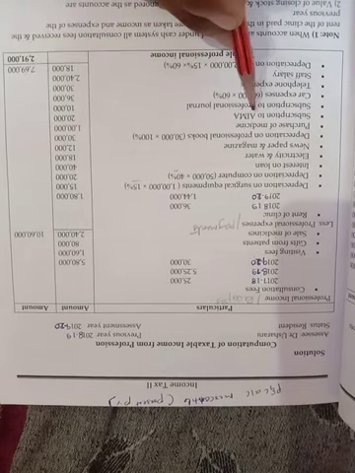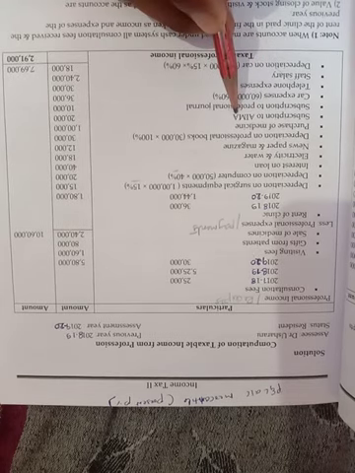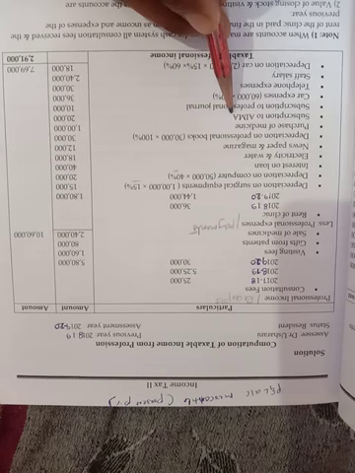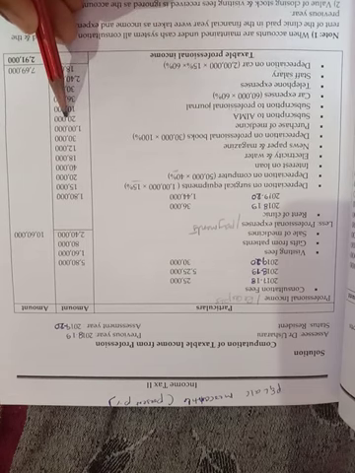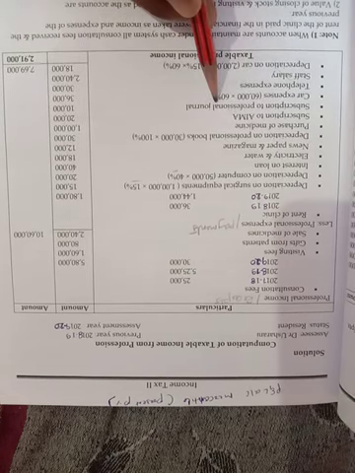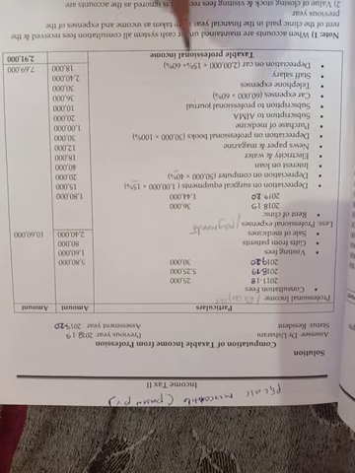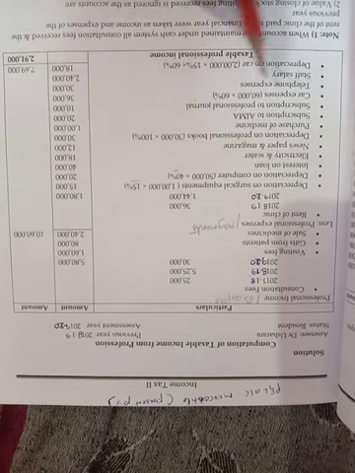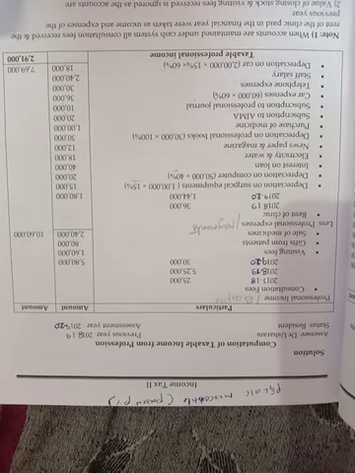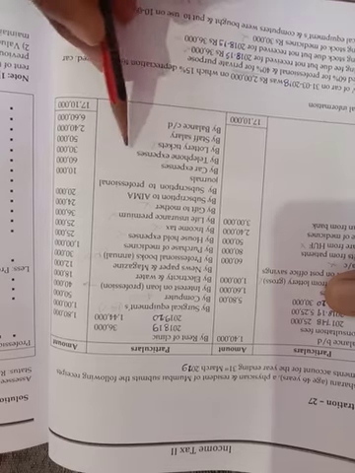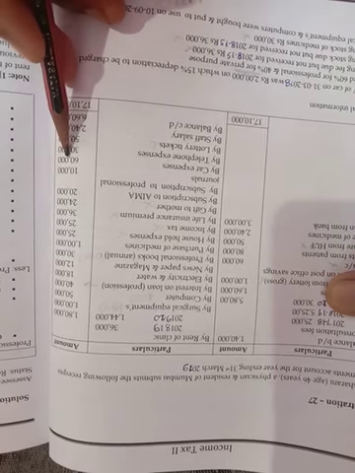Next, subscription to All India Medical Association. It's a membership fee. So 20,000 we need to consider. Next, subscription to professional journal. It's a doctor-related journal. We need to consider it as a professional expense, 10,000. Next, car expenses. How much is given in the question? See, car expenses 60,000 is given in the question.